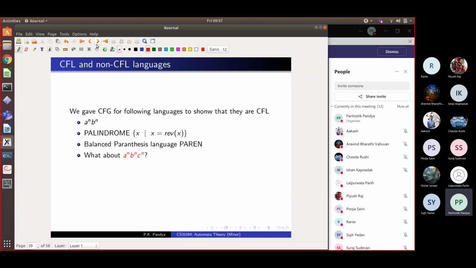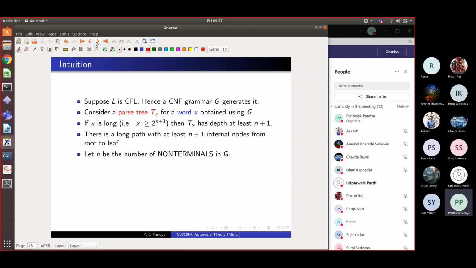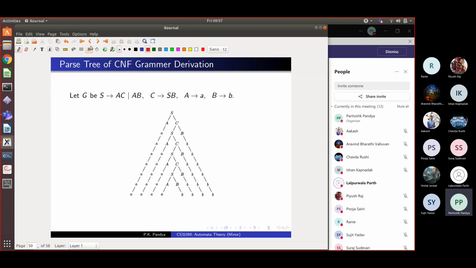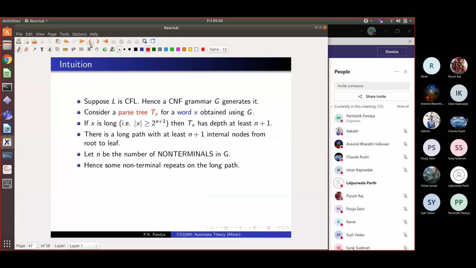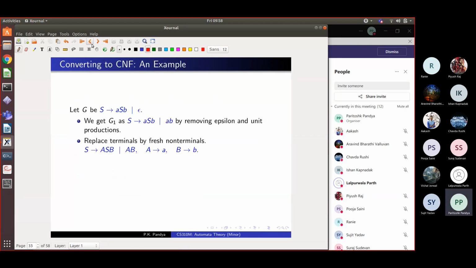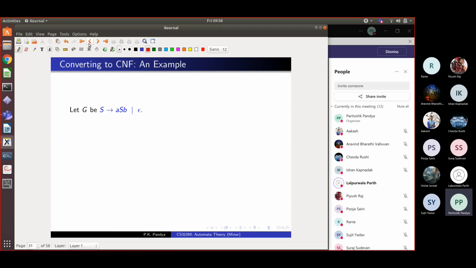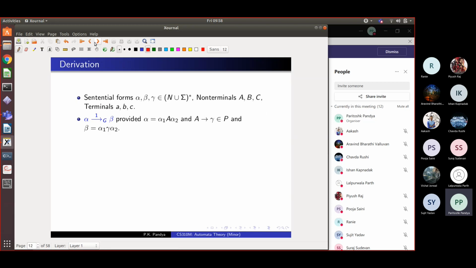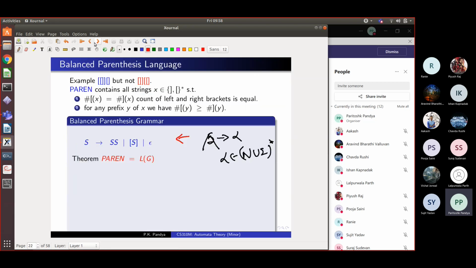Somewhere I have it. Hello, sir. Yes. In the last example, which you asked to Rani, you put S goes to bracket S bracket. So if in that question, if we did not put epsilon, so it was the language grammar. Right. You are saying that this was the original. Sorry. I should go back to that slide. Just give me a second to go back there. Then you can ask your question.